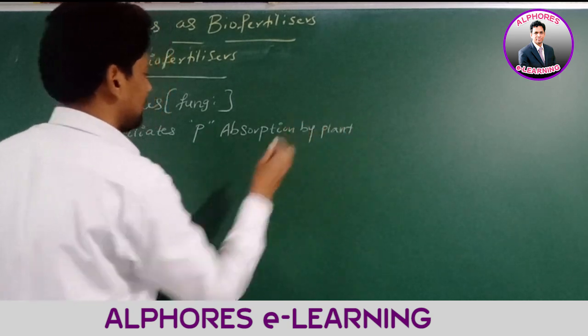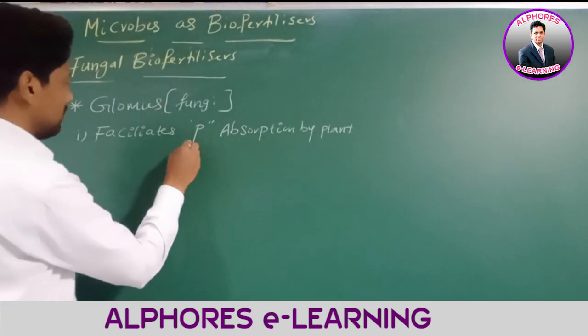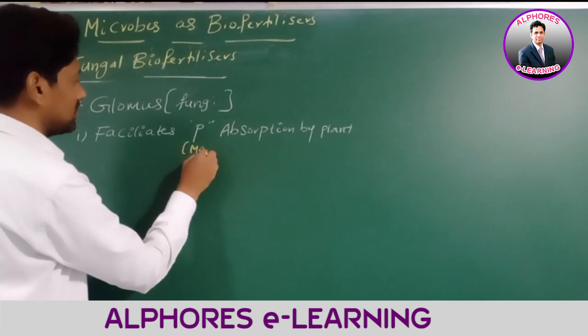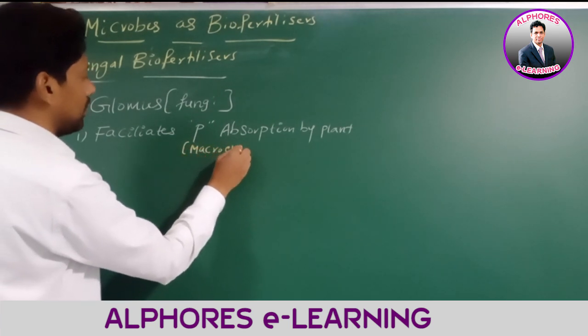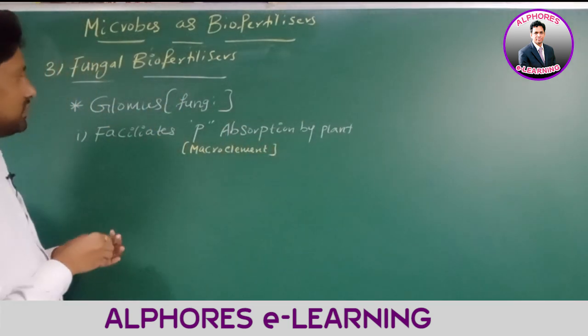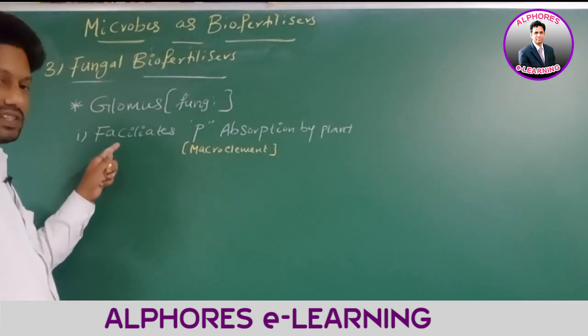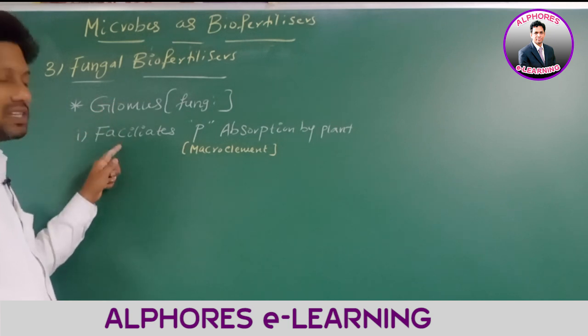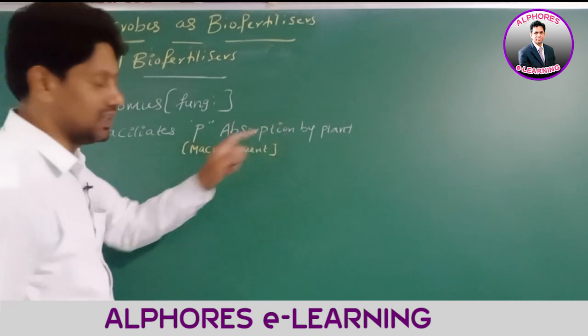Phosphorus is a macro element. Is it okay? This Glomus facilitates phosphorus absorption by the plant.